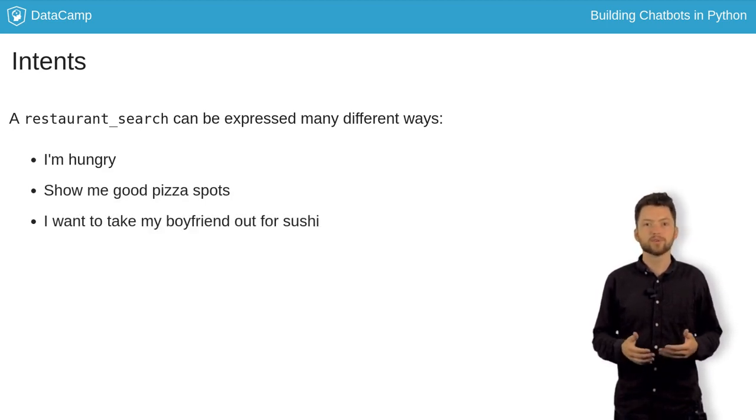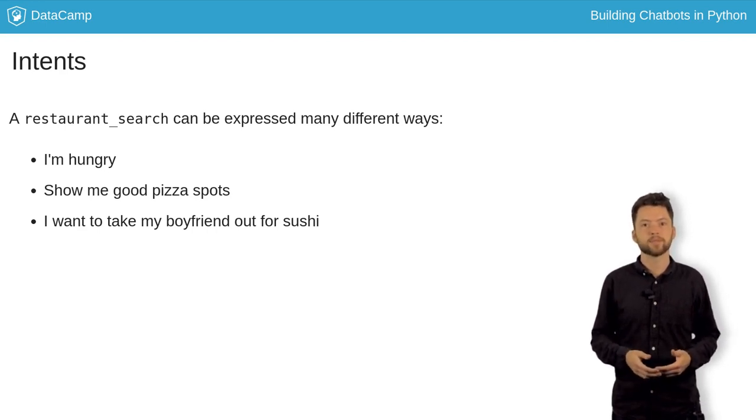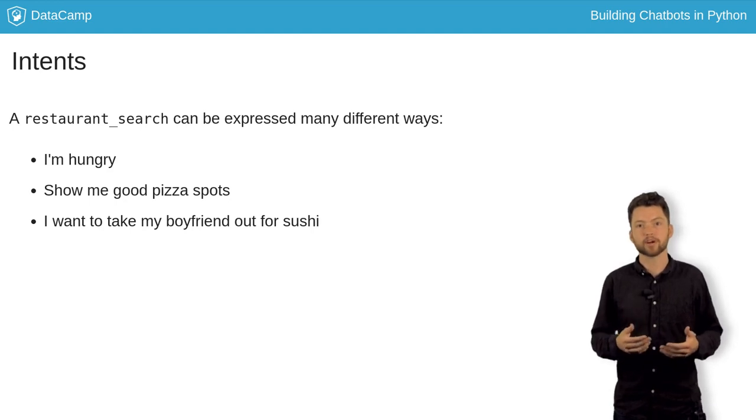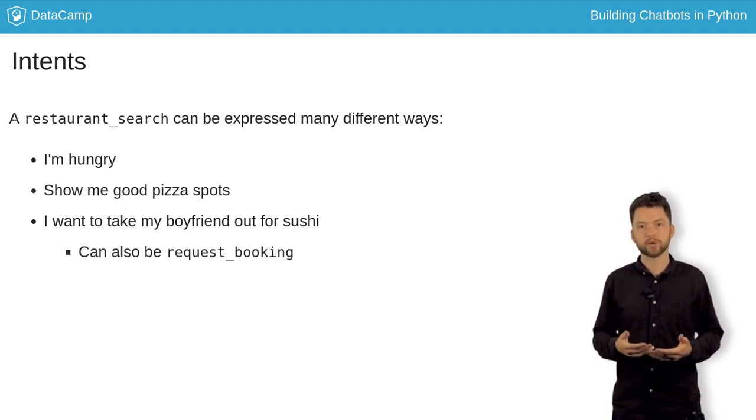Now, there's no universally correct way to assign intents to sentences. The correct answer depends on your application. For example, if you expand your bot's capabilities so that it can actually book a table for you, the final sentence, "I want to take my boyfriend out for sushi," might be better described as a request booking intent.